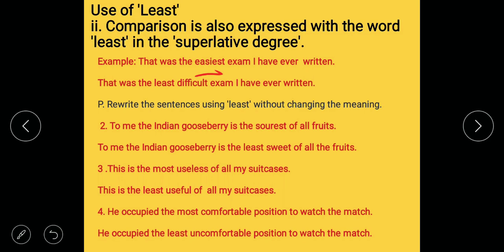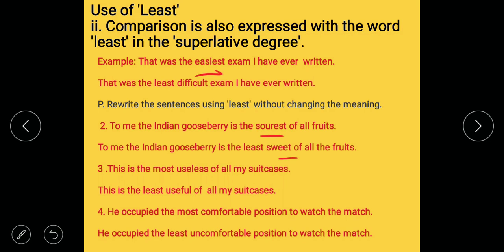Similarly, see in the question, rewrite the sentence using least without changing the meaning. To me, the Indian gooseberry is the sourest of all fruits. To me, the Indian gooseberry is the least. With least, you have to use the opposite of sour, sweet. Sweet of all the fruits.